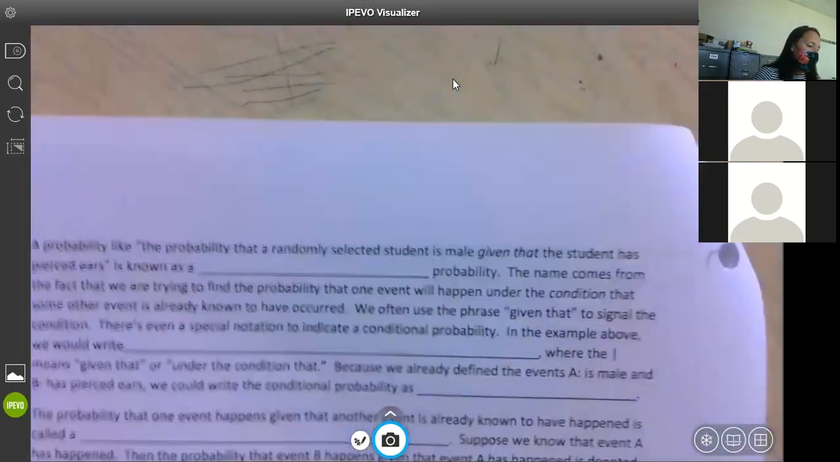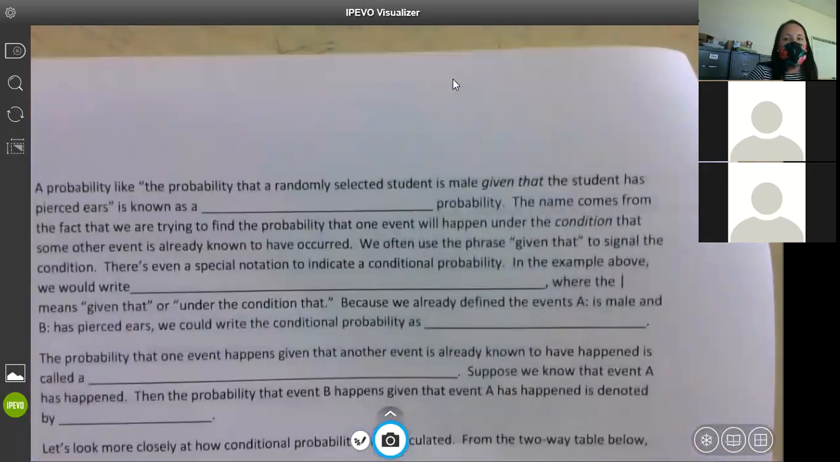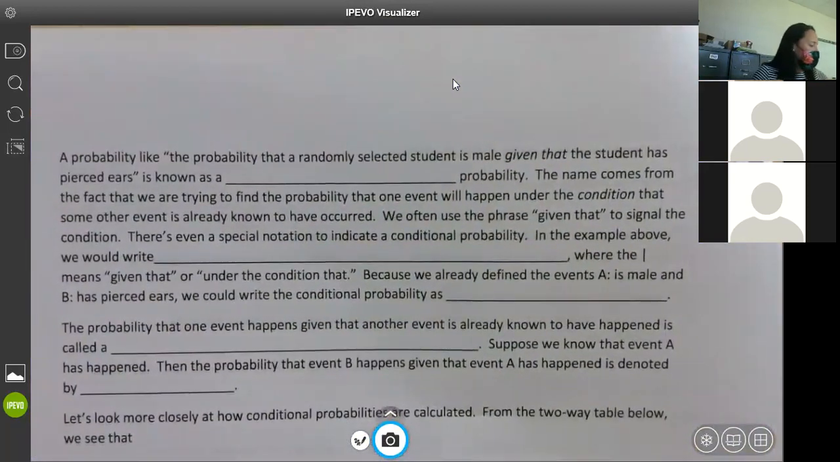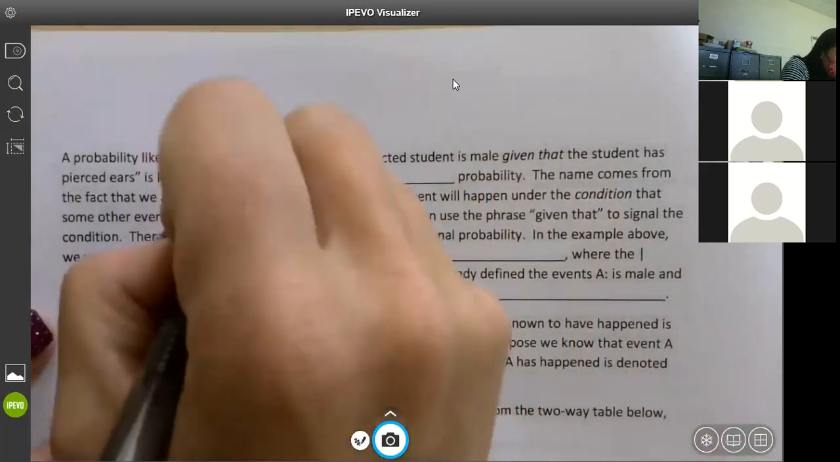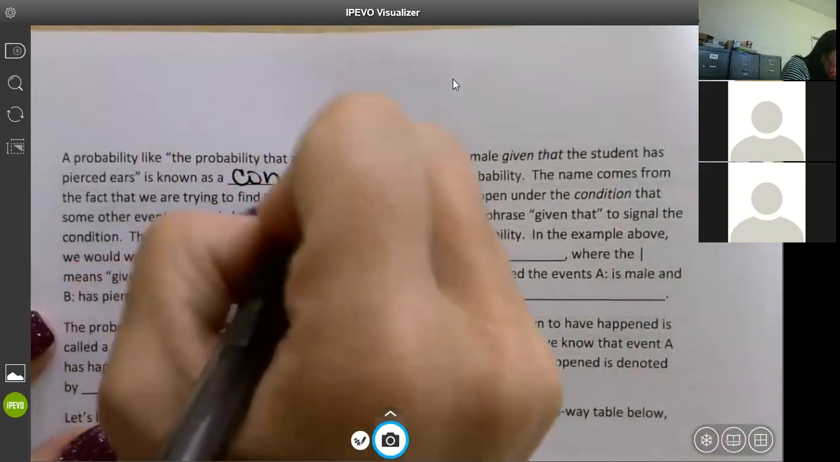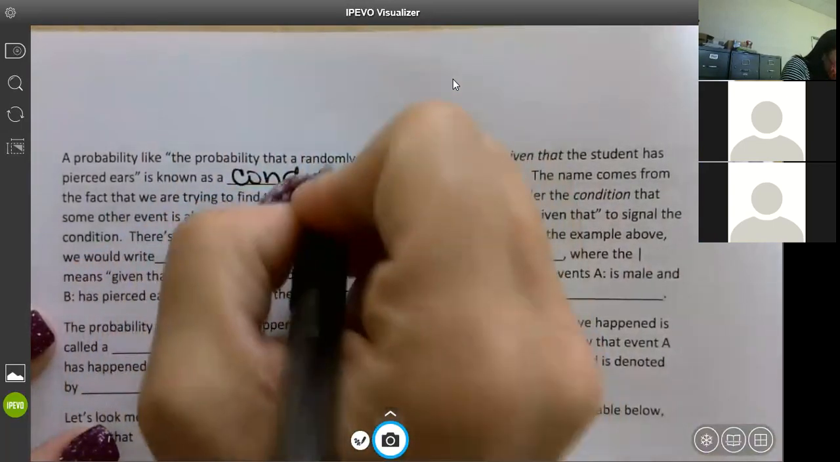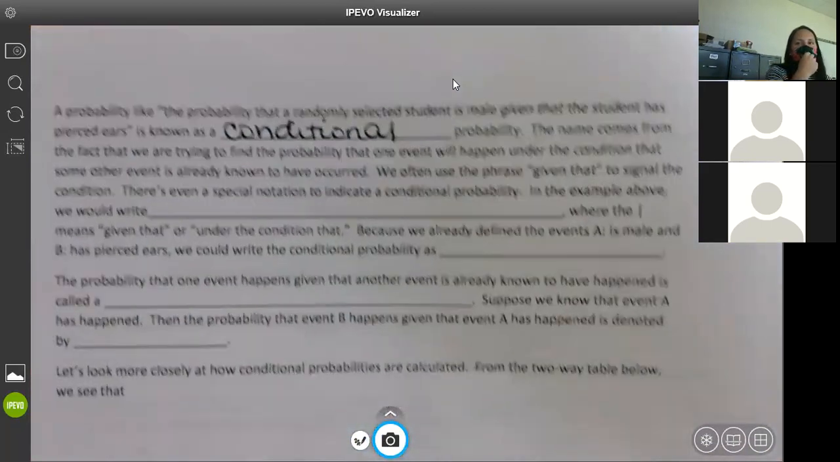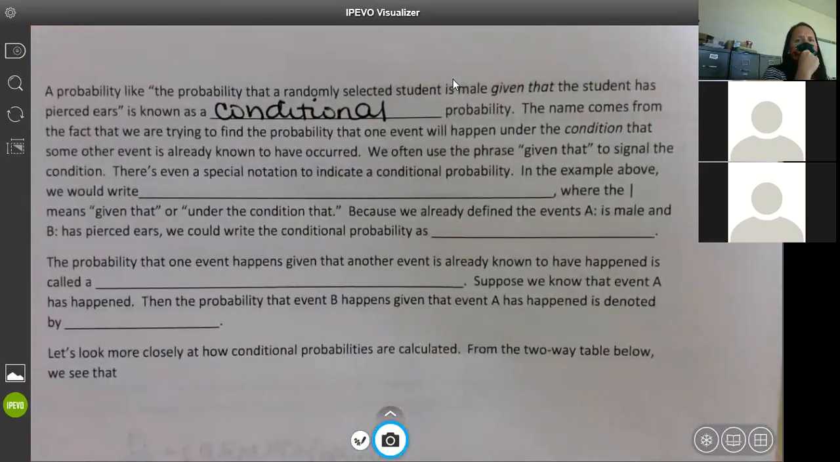A probability like the probability that a randomly selected student is male given that the student has pierced ears is known as a conditional probability. Again, because we put a condition on it. The name comes from the fact that we were trying to find the probability that one event will happen under the condition that some other event is already known to have occurred. We often use the phrase "given that" to signal the condition. There even is a special notation to indicate a given probability or a conditional probability.